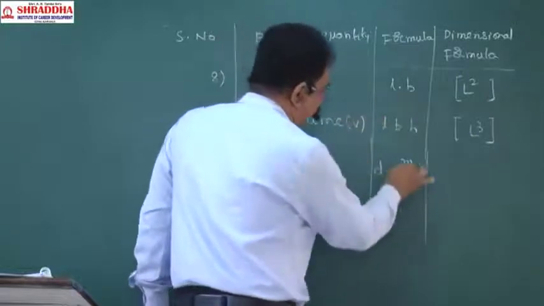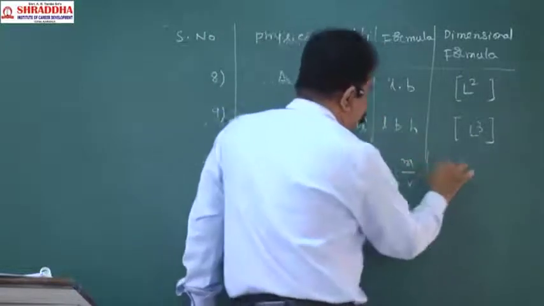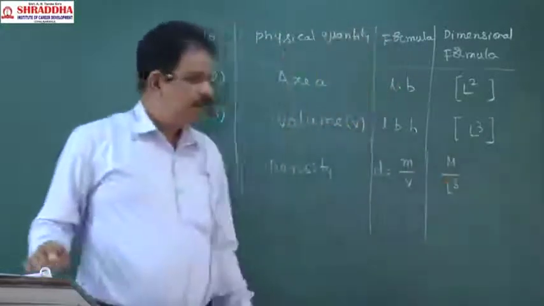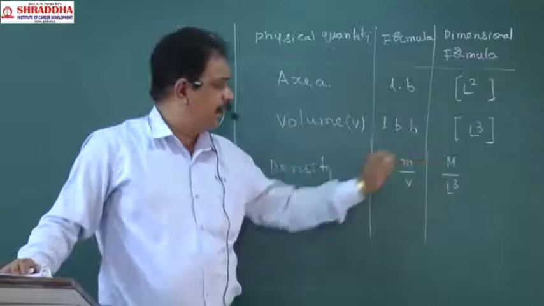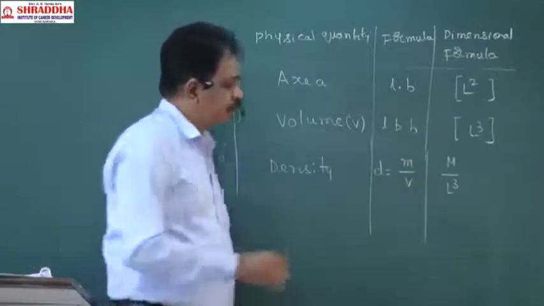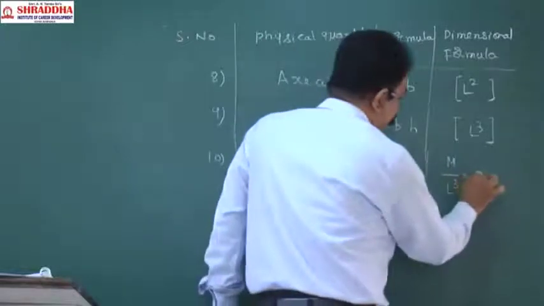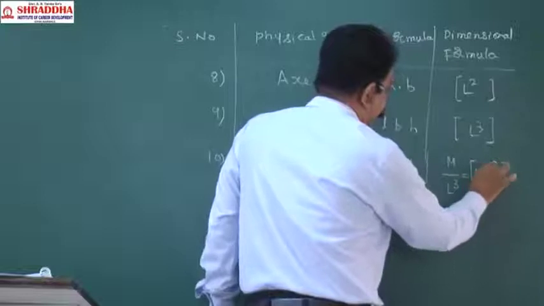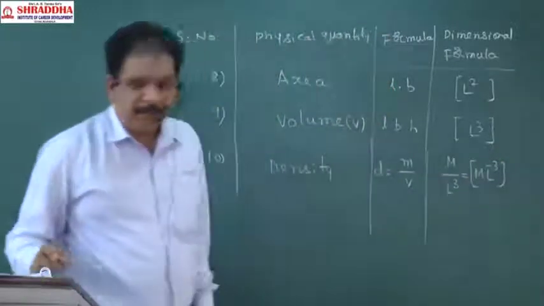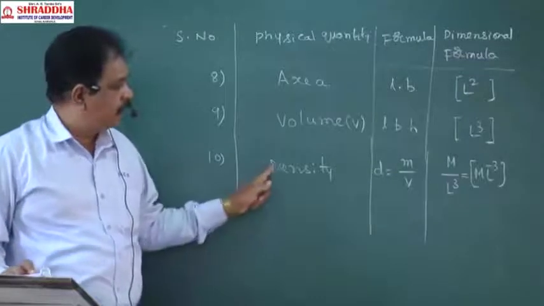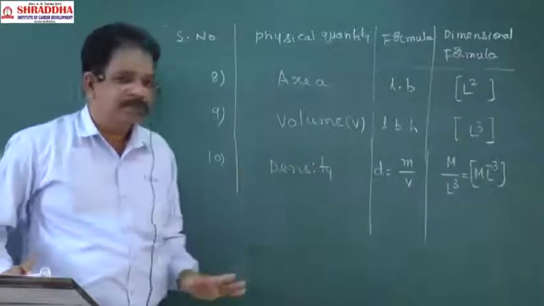So what will we get here? M by L cube. In the mass place, capital M; in the volume place, L cube. So how much are we getting here? M L power minus 3. M L power minus 3 is the dimensional formula of density.